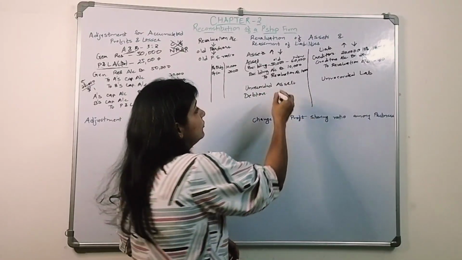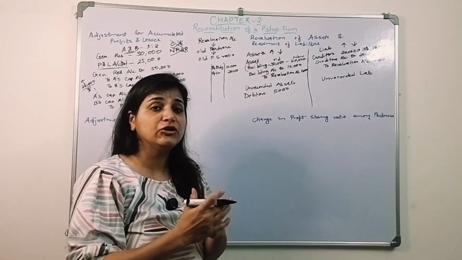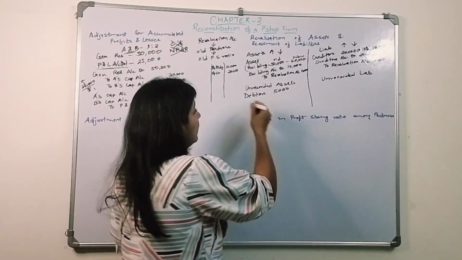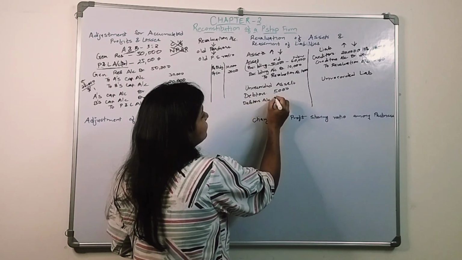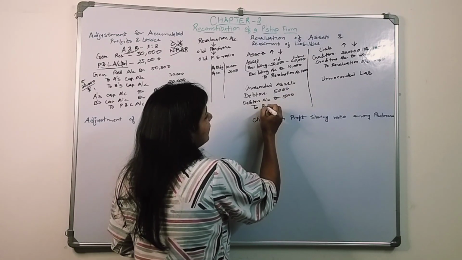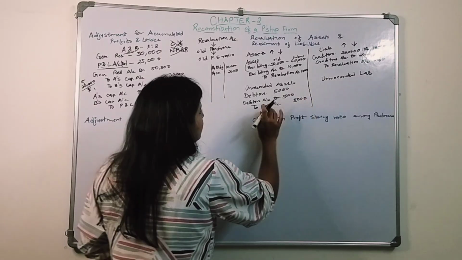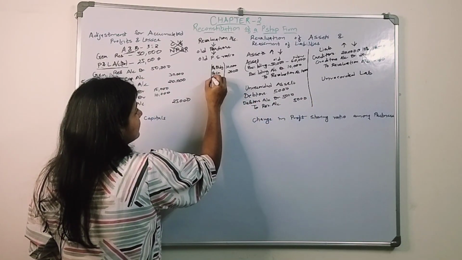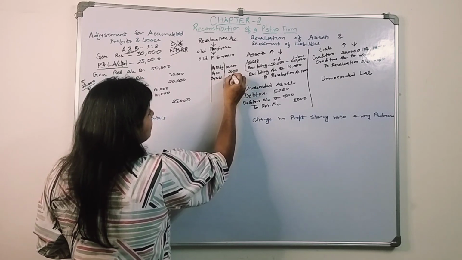We forgot to record debtors worth rupees 5,000. Now we need to increase the debtors. What will be the entry? Debtors account debit 5,000 to revaluation account 5,000. On the credit side of the revaluation account we are going to show the amount, debtors 5,000.